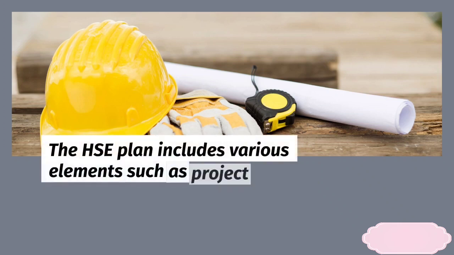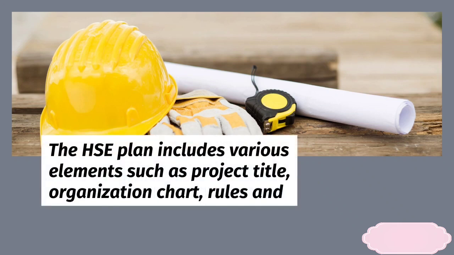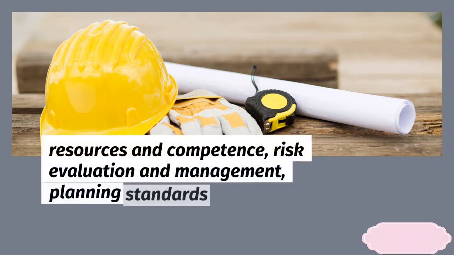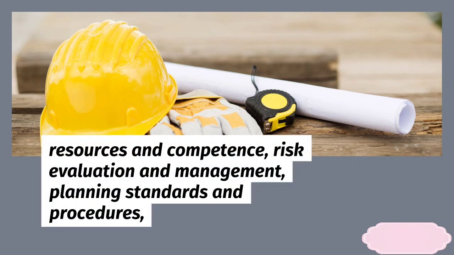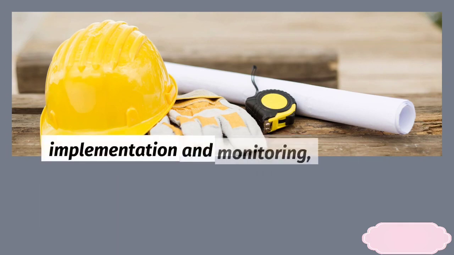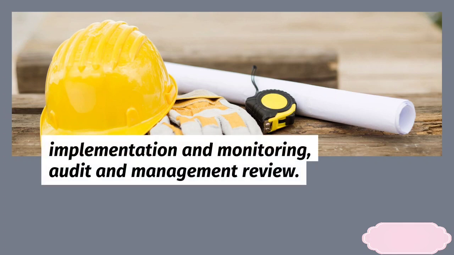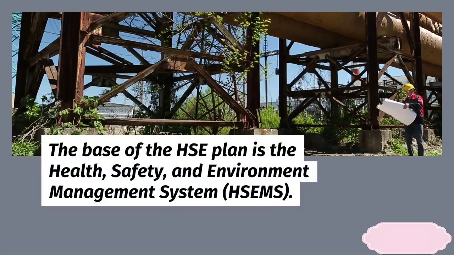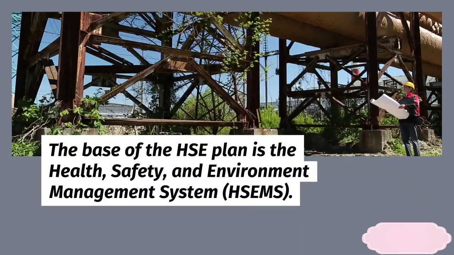environment. The HSE plan includes various elements such as project title, organization chart, rules, responsibilities, leadership and commitment, HSE policy and strategy, resources and competence, risk evaluation and management, planning, implementation and monitoring, audit and management. The base of the HSE plan is the Health, Safety, and Environment Management System, HSEMS.